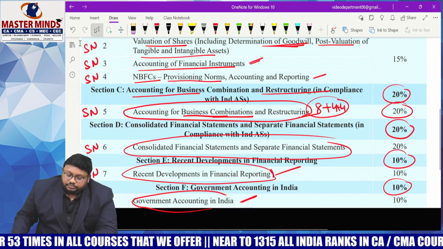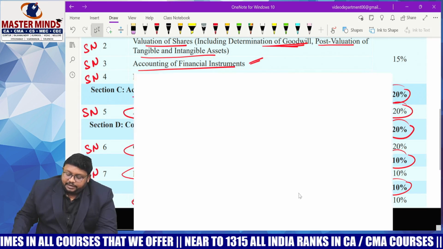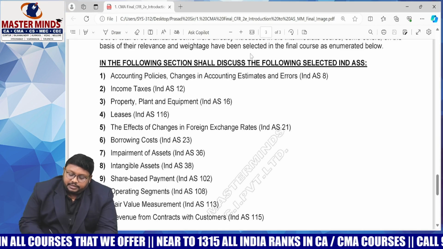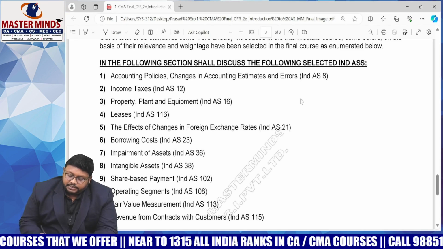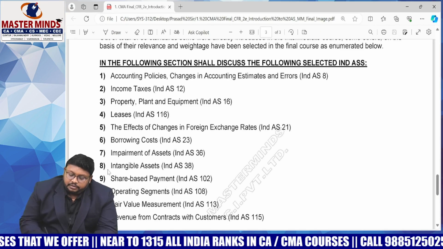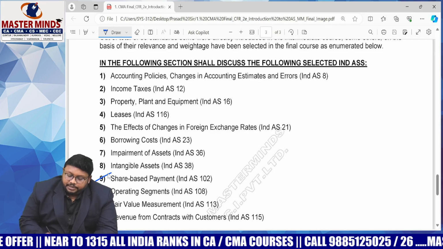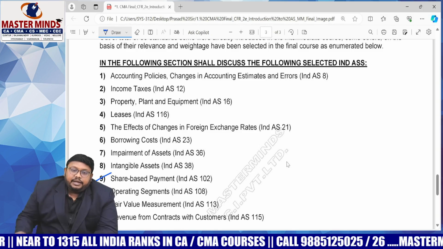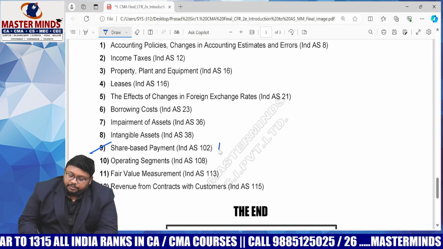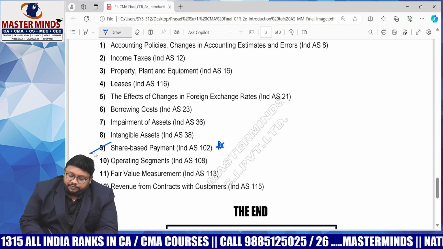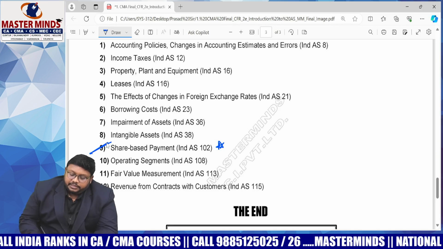While coming to standards, here the most important thing is that you have to prepare share based payments. Ind AS 102 is the most important standard. So first preference you have to give for share based payments.